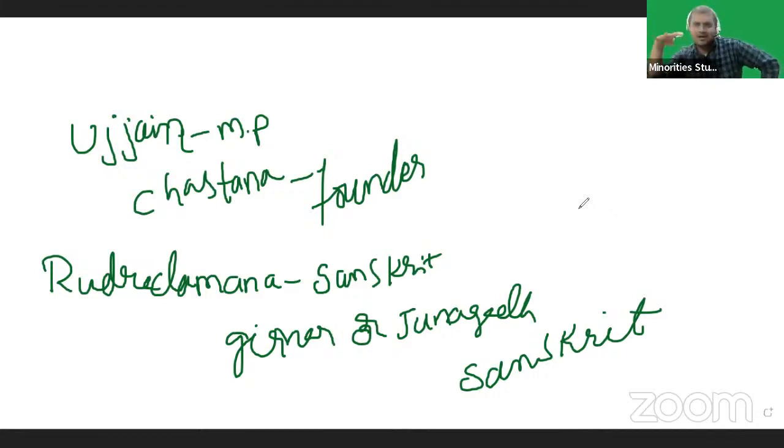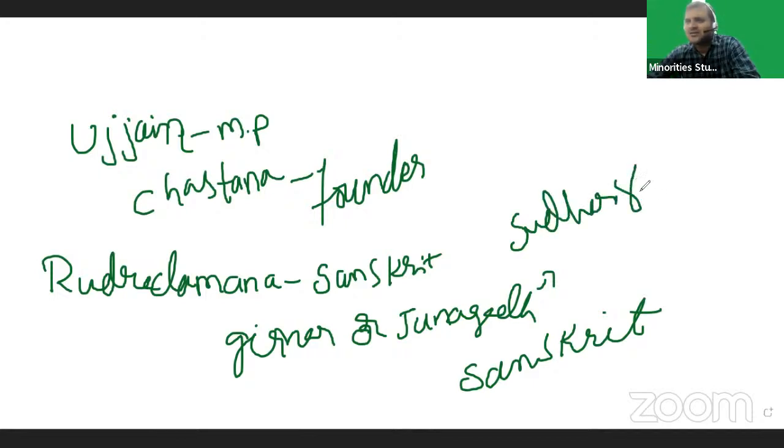So in our exam, they may ask about the Girnar Sanskrit inscription or the Junagadh Sanskrit inscription. This is a previous question: it speaks about the construction of the Sudarshana tank.